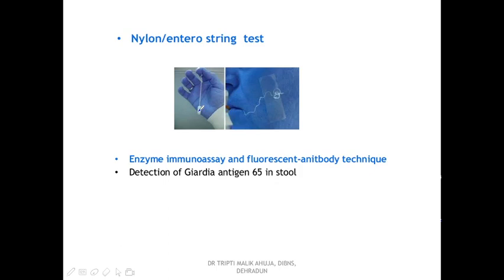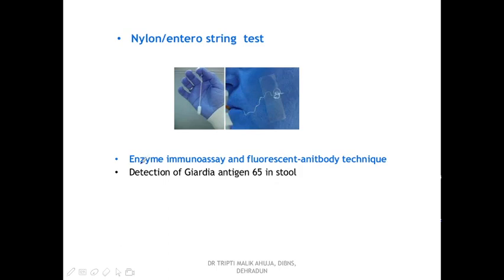The capsule swells and then dissolves, and this thread is attached to the face on the cheek area with the help of a tape. This thread remains in the duodenum area for approximately 4 to 5 hours, and then it is pulled out. It is shaken in saline solution and then centrifuged, and from that sediment, the slide is prepared. Here the chances of detection of the trophozoite are quite high.